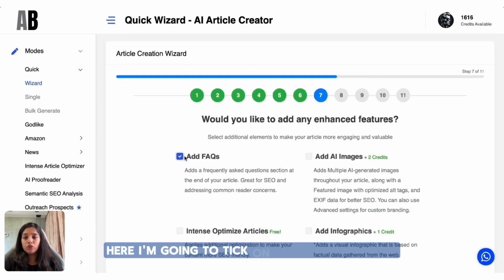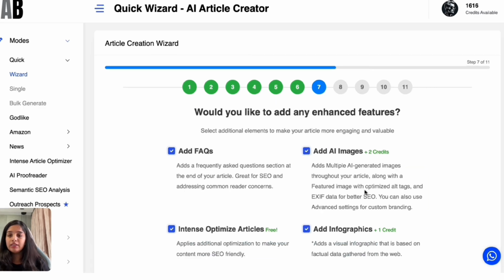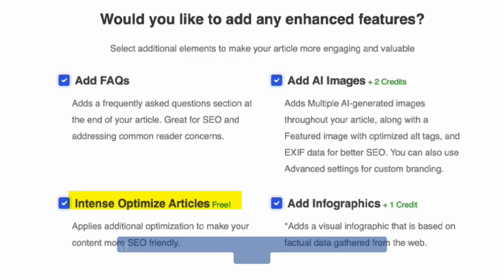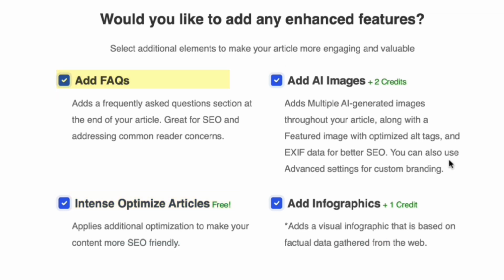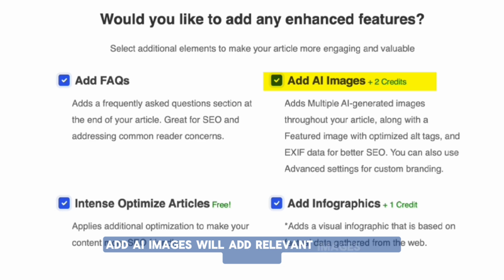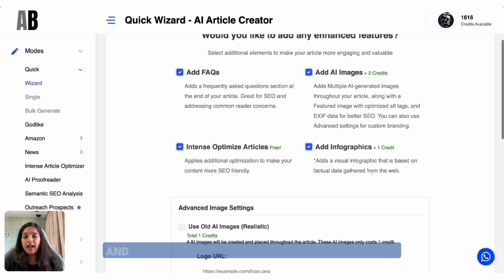Here I'm going to tick all the 4 boxes because it is like magic to the blog. Intent optimized article boosts the structure and SEO of the blog. Add FAQs will auto-generate questions from Google. Add AI images will add relevant images with alt text. And add infographics will add simple visuals.